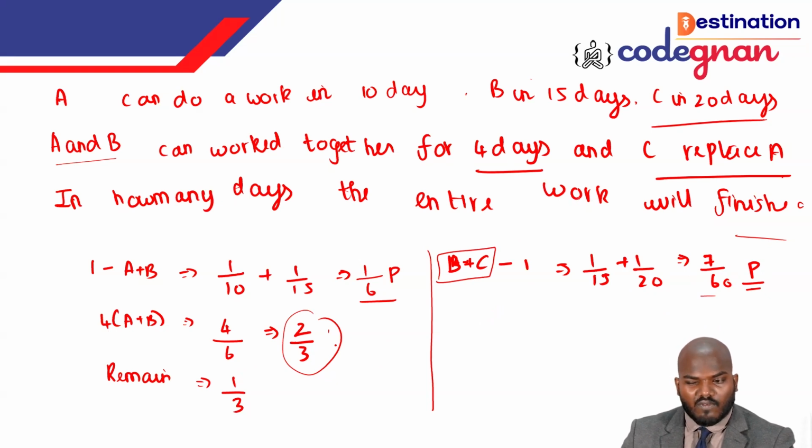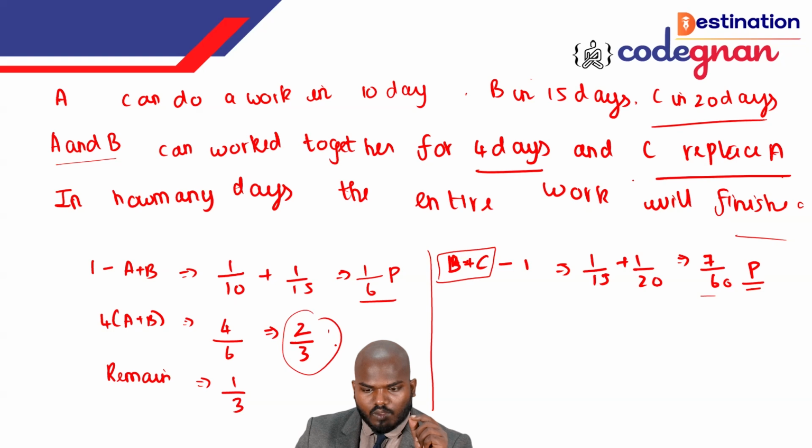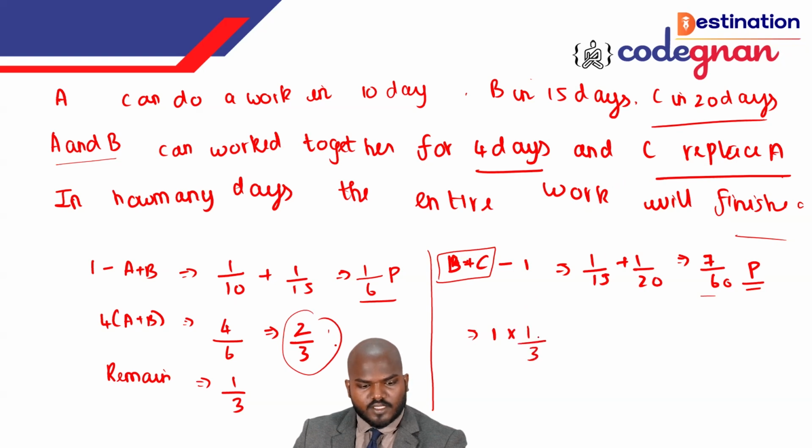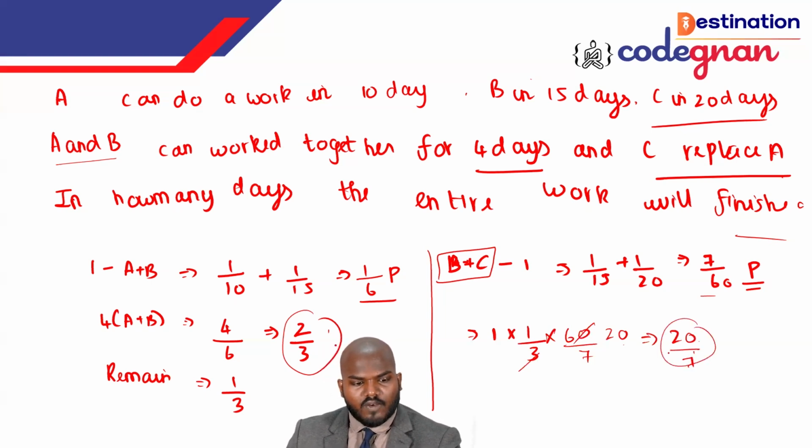Here they have given only one silent clue, that is C replaces the A. I'm taking the total value as 1, and 1 by 3 is the remaining work I have placed here. So B and C are completing the work at 7 by 60 part in a 1 day work. Then you need to write it as 60 by 7 days. If you solve this one, we will get the value 20 by 7 days. That is for the remaining work.